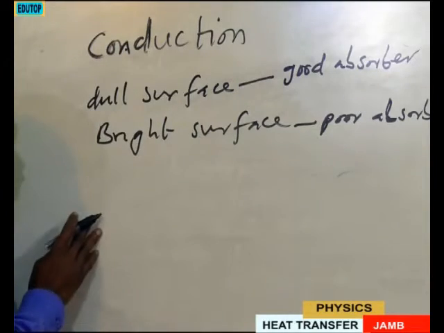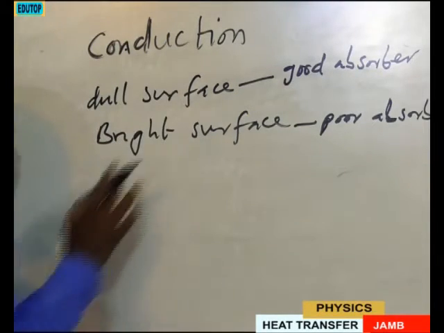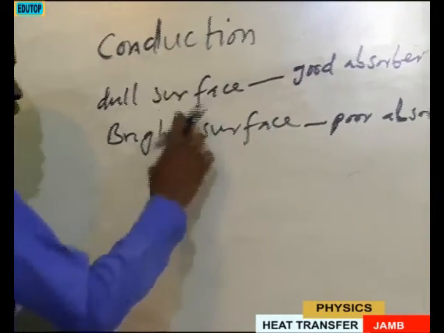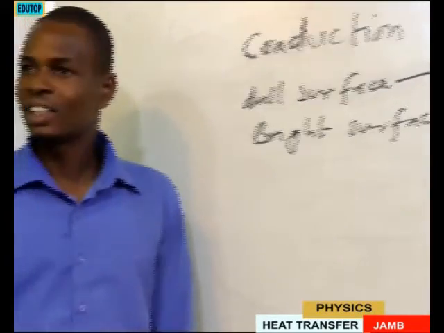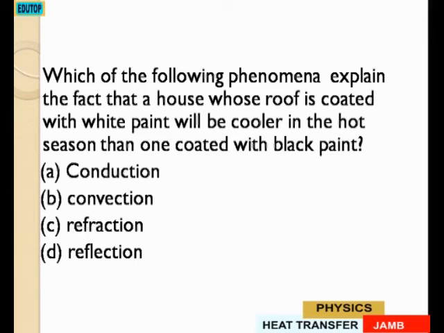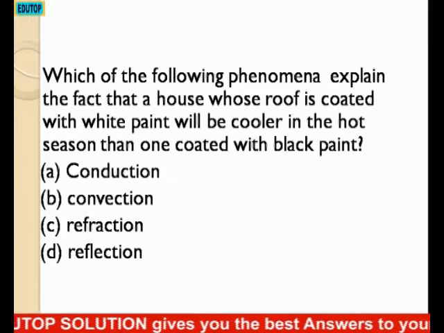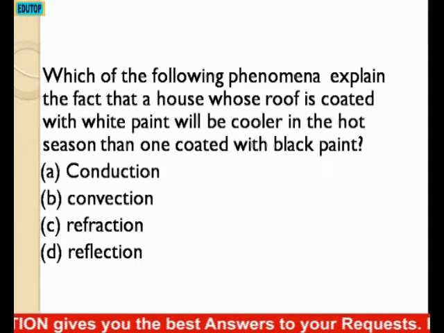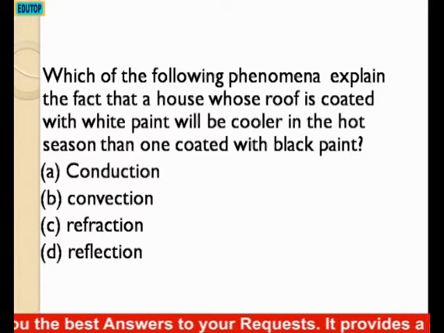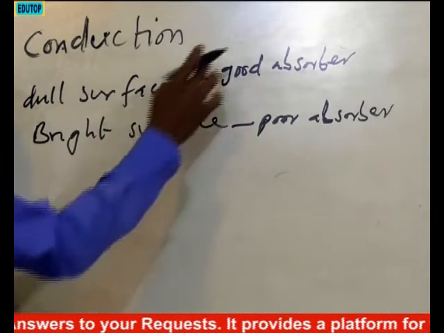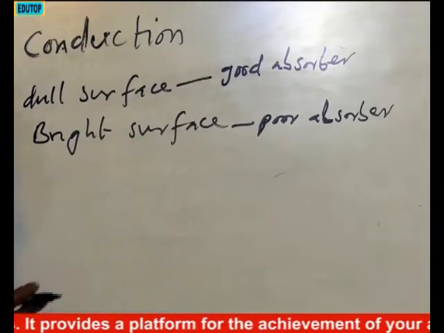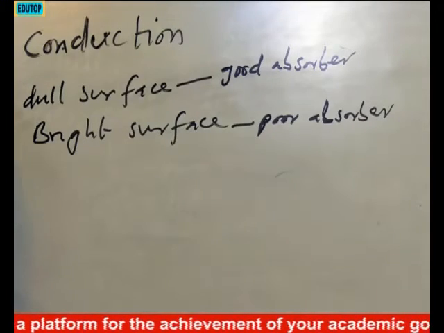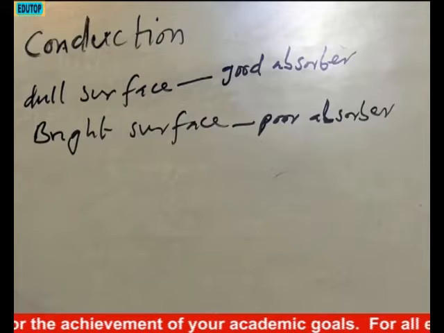So it's as a result of conduction. One will conduct heat more than the other. One will conduct heat, the other will not conduct heat. Okay? So we are told that a house coated with white paint will be a poorer absorber than the one coated with black paint, and that will be a good absorber. Both of them are conducting heat, but at different rates. One is a good absorber and the other one is a poor absorber. And that's the phenomena behind it.